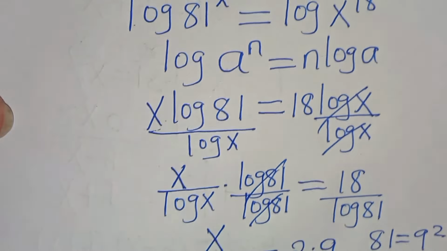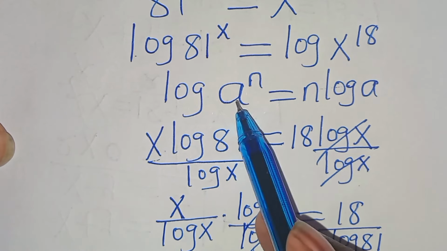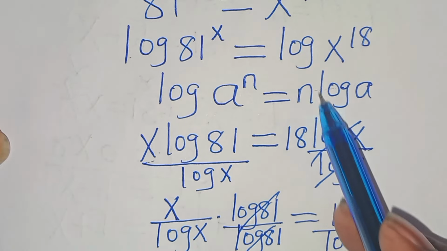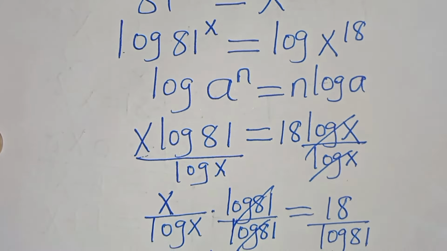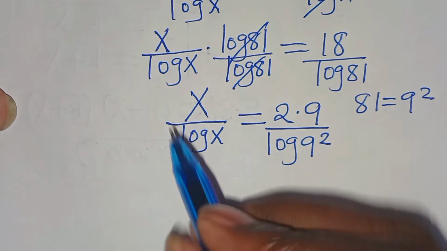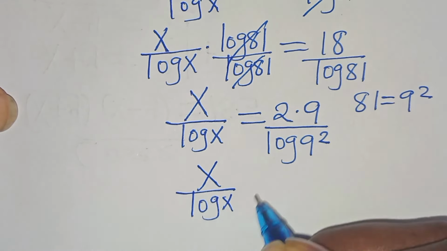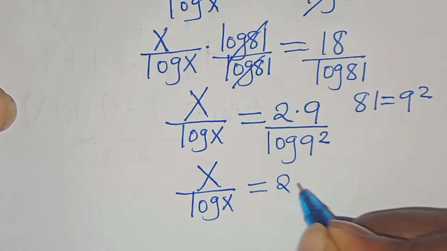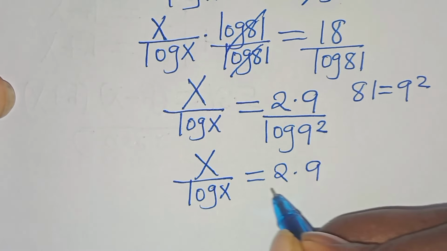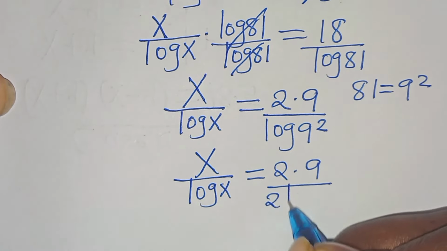By applying this power rule property, that is log a to the power of n can be expressed as n log a, we have that x over log x is equal to 2 multiplied by 9 divided by 2 log 9.